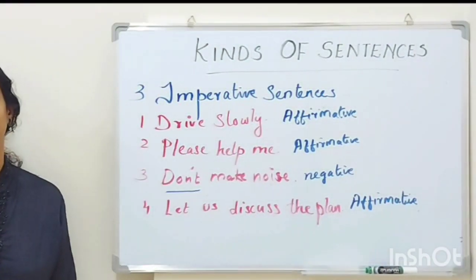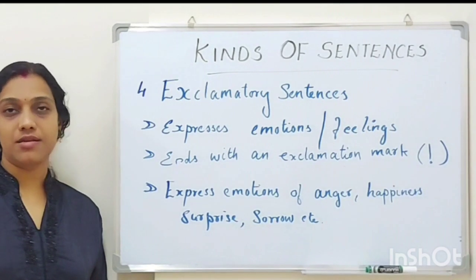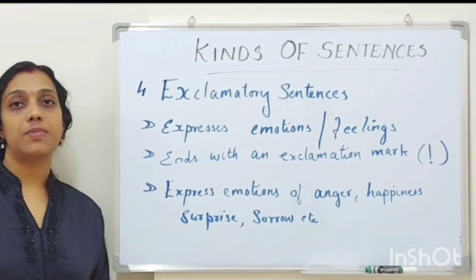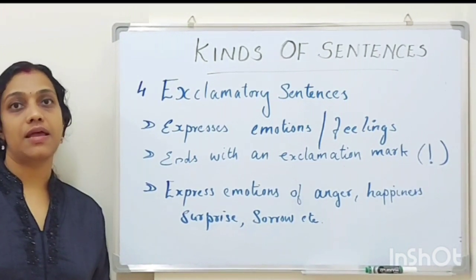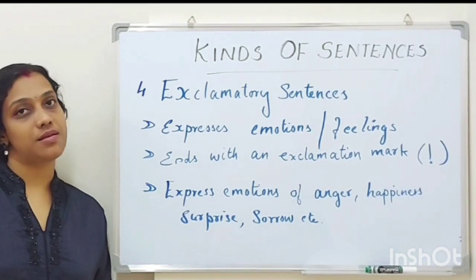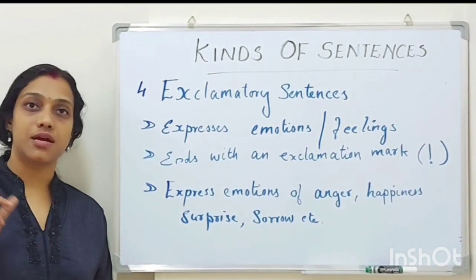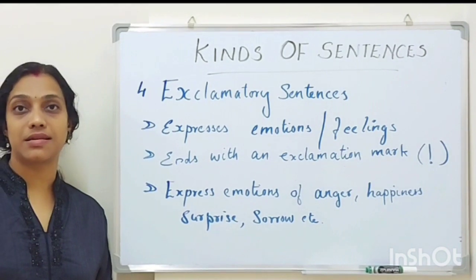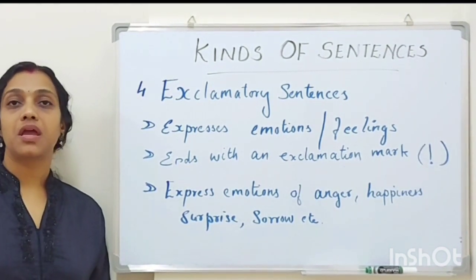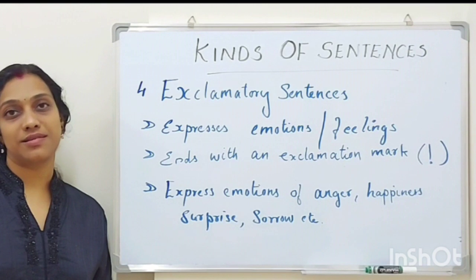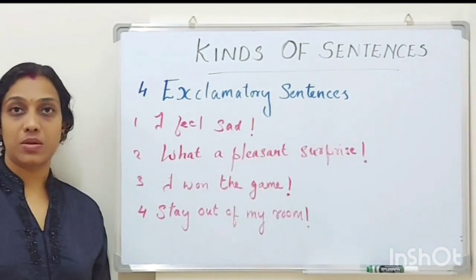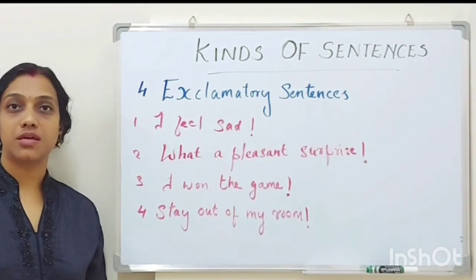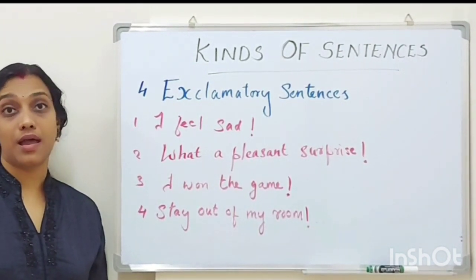Got it? Now our last type of sentence, exclamatory sentence. These sentences express our emotions or outburst of our feelings, like happiness, sorrow, anger, surprise, etc. Here also the sentence starts with a capital letter and ends with an exclamation mark. Here affirmative sentences are most commonly seen. So exclamatory sentences are sentences that express our feelings or emotions, like surprise, happiness, sorrow, anger, etc.